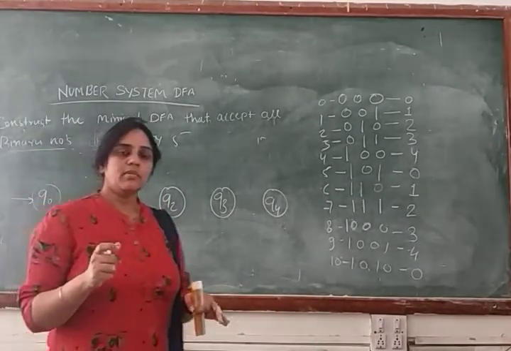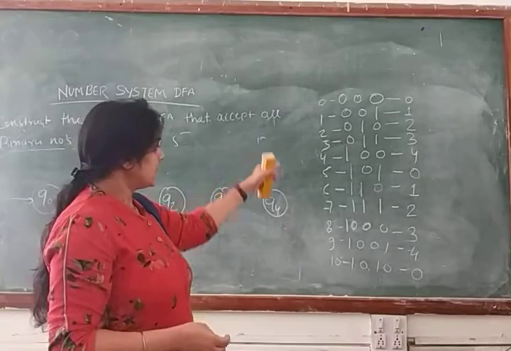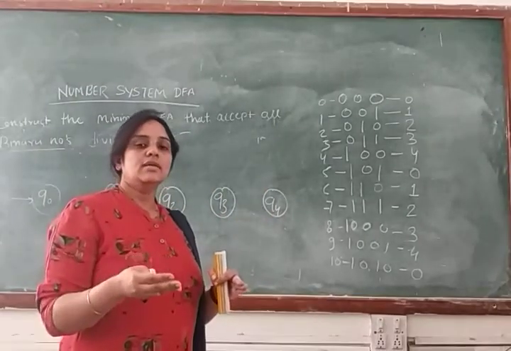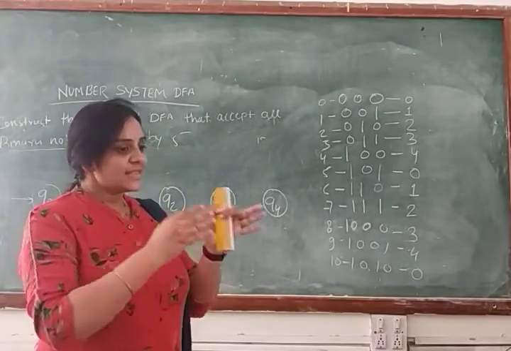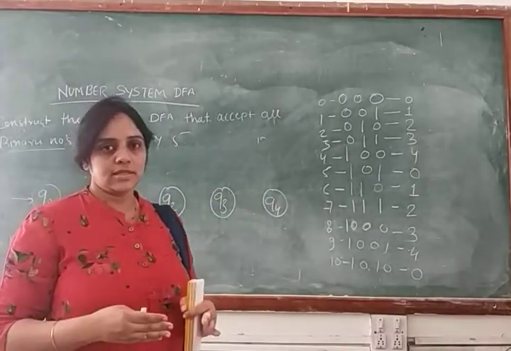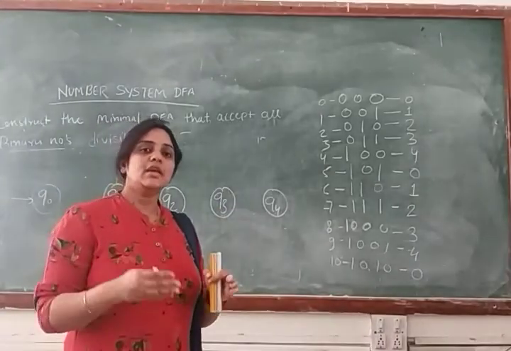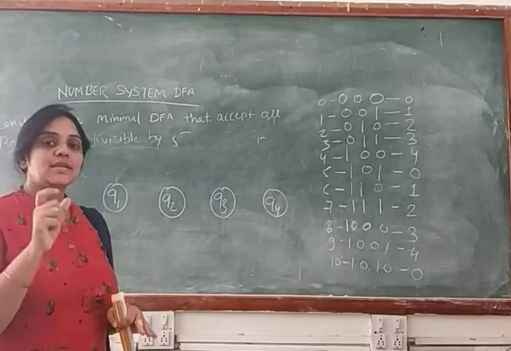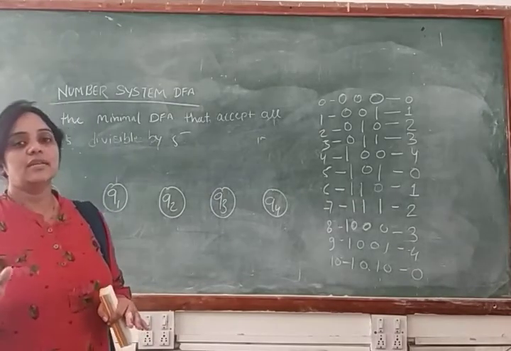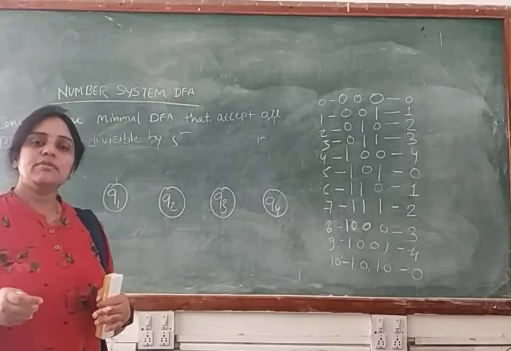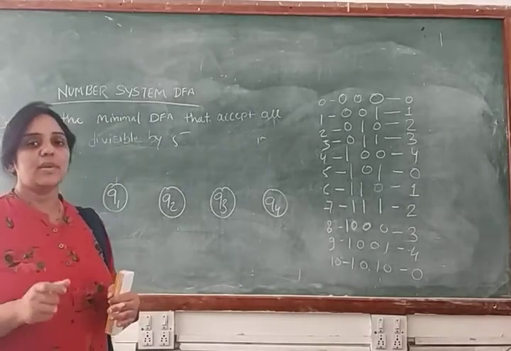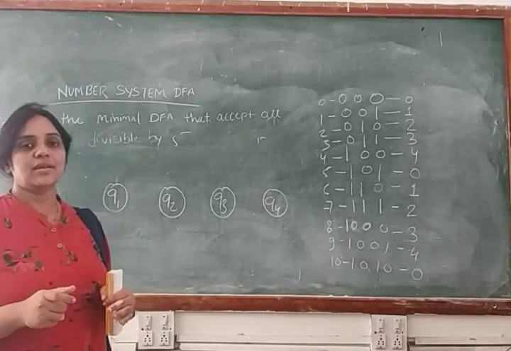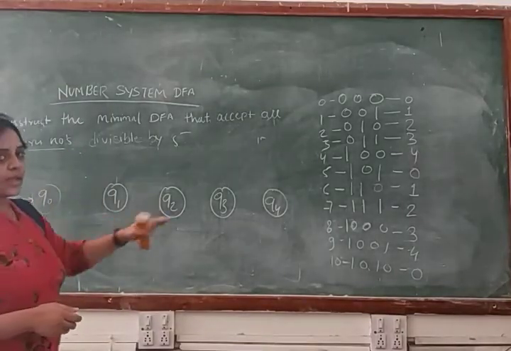In a number system problem, we can get the number of states by using this table. Means how many remainders you will get by dividing the number by the particular number. So these remainders basically represent the states. If you are dividing a number by 5, you will get 5 states from Q0 to Q4, because 4 is the maximum value you will get when dividing a number by 5. If you are dividing a number by 6, the maximum value of remainder is 5. If you are dividing by 7, the maximum value of your remainder is 6. Clear? So like that we will make states.